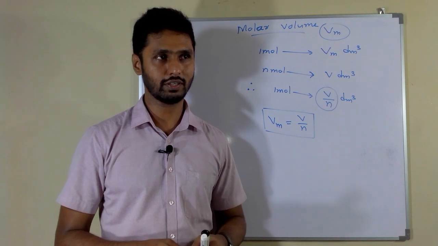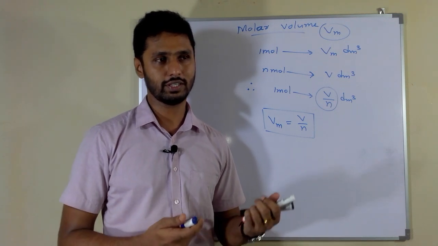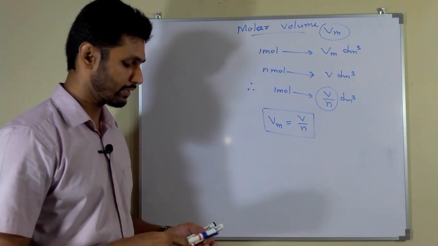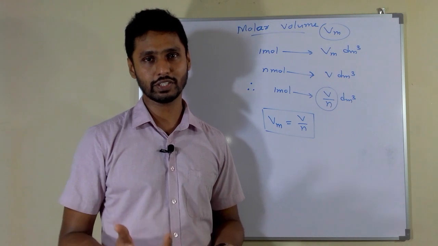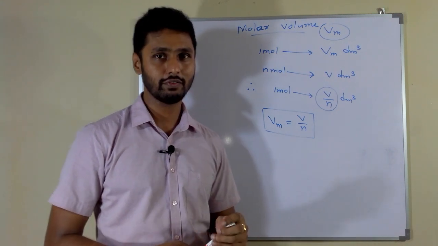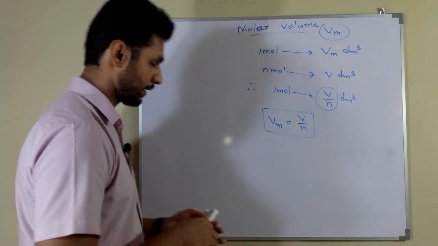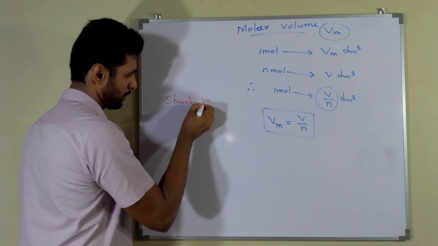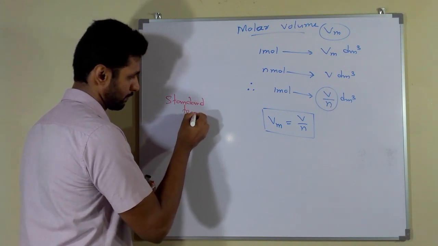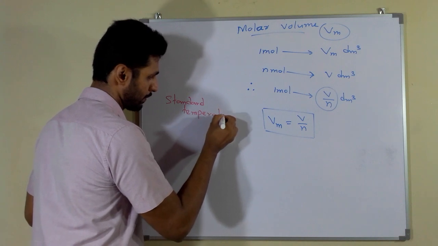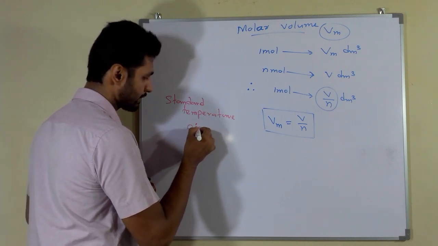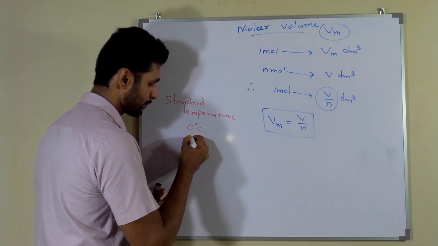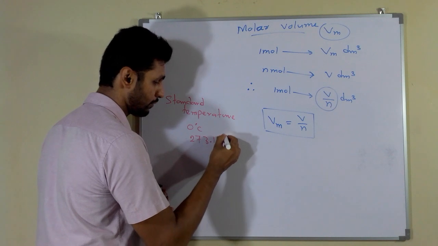This molar volume changes according to the standard temperature and pressure we are concerned with. So there is a standard temperature and pressure when we are discussing the molar volume. Standard temperature is 0 degrees Celsius, or you know that this temperature is equal to 273.15 Kelvin.